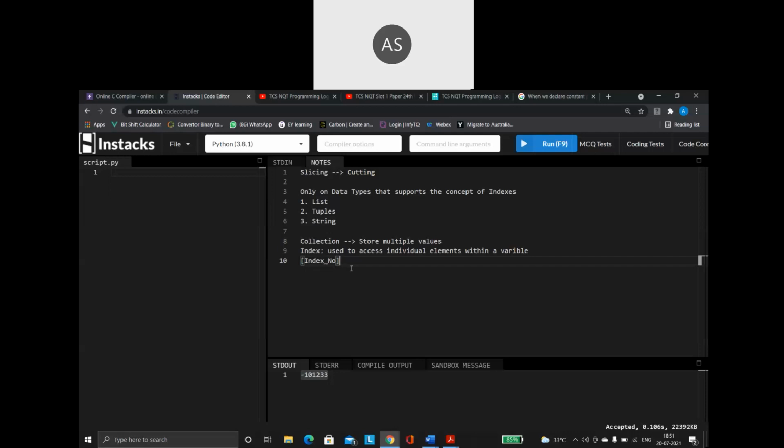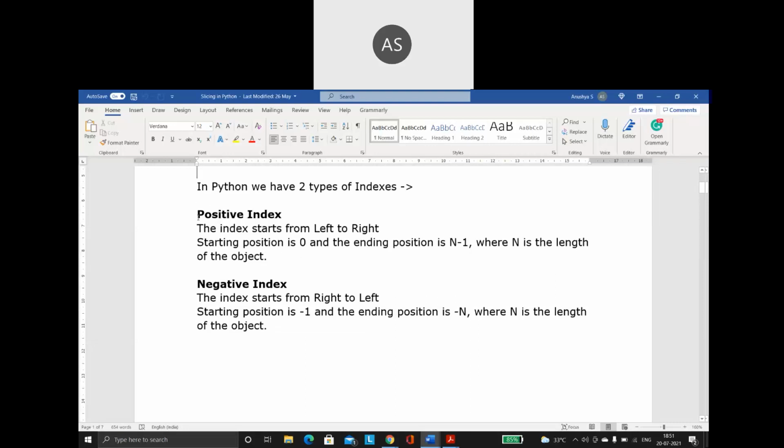And you know very well, in Python, I have the concept of positive indexes and the concept of negative indexes. Positive index means moving in the forward direction. Negative index means moving in the backward direction, reverse order. That is what we say for our negative indexes.